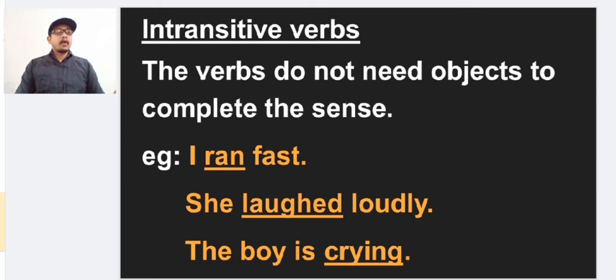She laughed loudly. Laughed is the verb here and she is the subject here. And loudly is not the object, it's just an adverb. And it just shows how she laughed. The boy is crying. Crying is the verb here and the sentence can be stopped there. So these types of verbs which do not require an object to complete the sentence are called intransitive verbs.